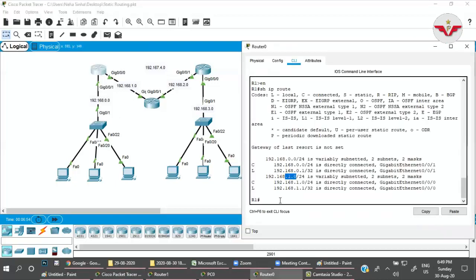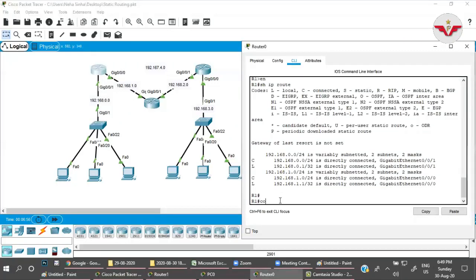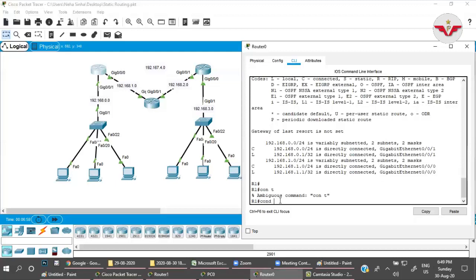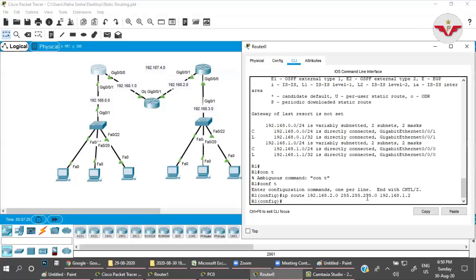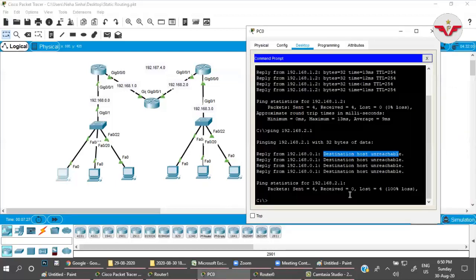Now if I go here and inform him that IP route 192.168.2.0. If any packets come to you and want to go to 2.0 network, you have to forward the packet through the next hop. This is the next hop. What is the IP address? 1.2. So give the subnet mask first, and the next hop is 192.168.1.2. Done. Now check here once again.